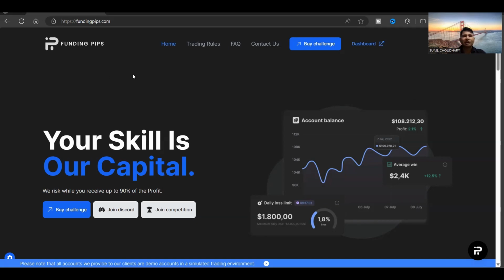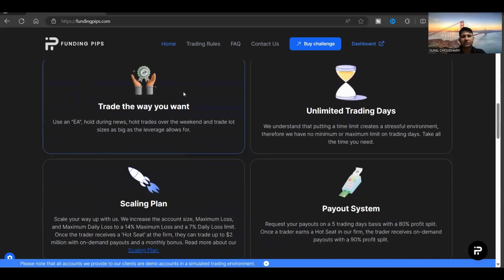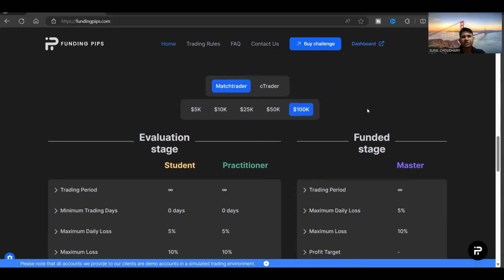So as we can see, we are on the Funding Pips website at the moment. And so we have to scroll down a bit in order to come to this section. So once we come here, we can find out that we have two types of platform which they are offering. So as we can see here, we have the Match Trader and they have the C Trader. So basically you have to choose any of these two platforms. Once you get funded, which platform do you want to trade on? Based on that, you have to choose one of these platforms.